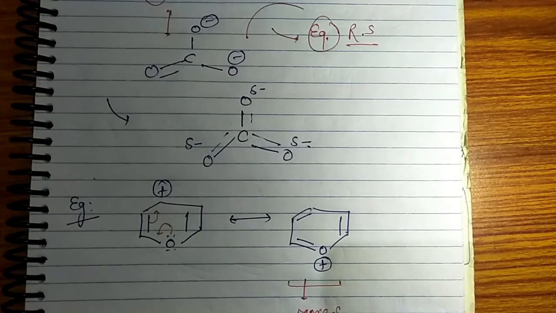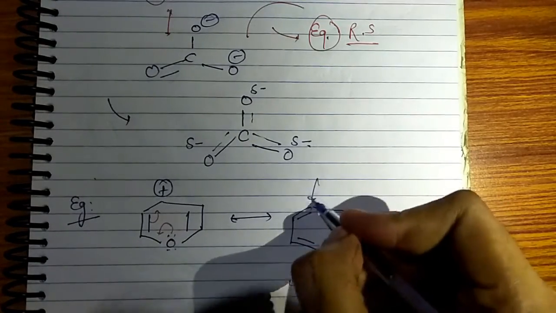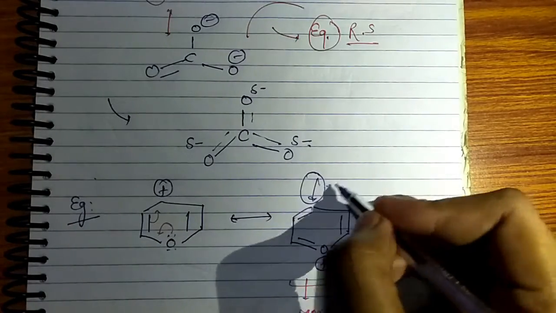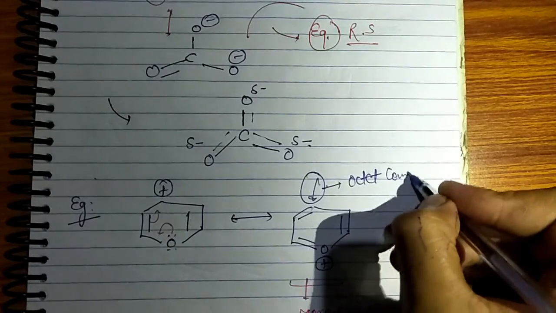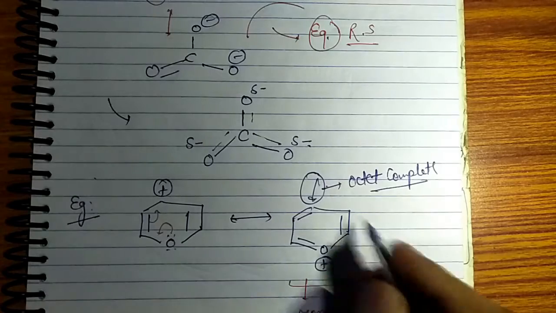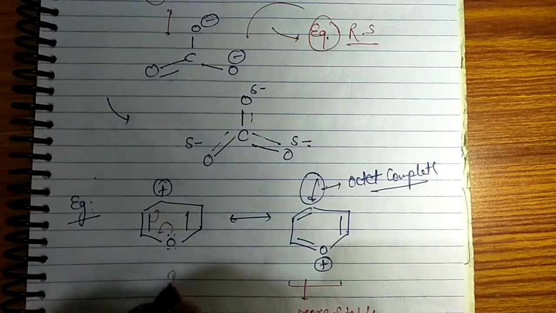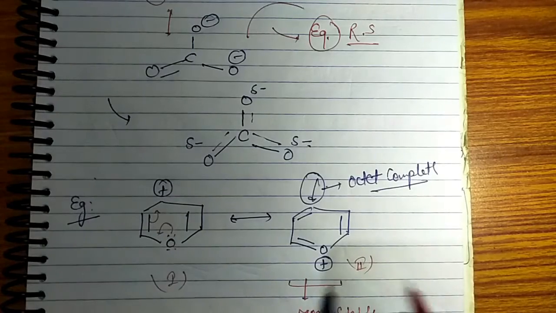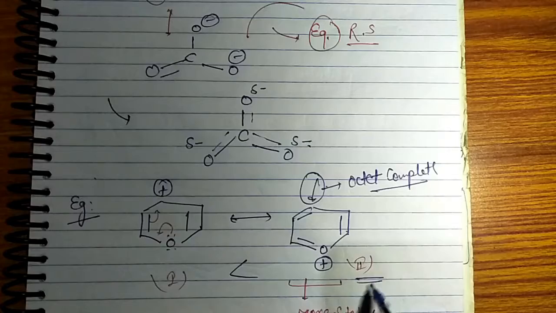More stable because the octet of this carbon has been completed. Octet has been complete. And this resonating structure has more number of pi bonds. So which is more stable? The second resonating structure, guys, is more stable.